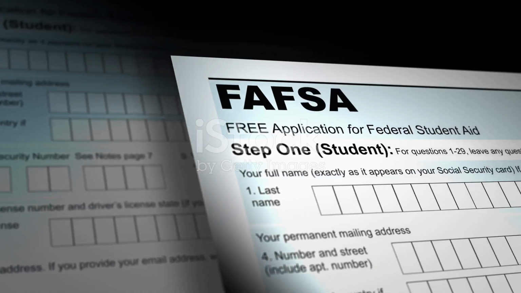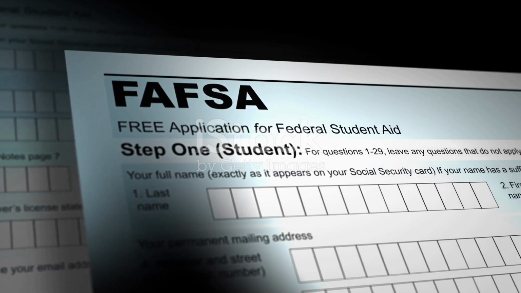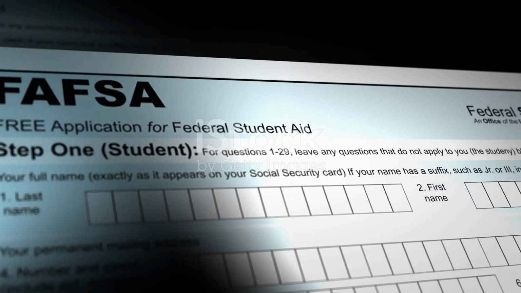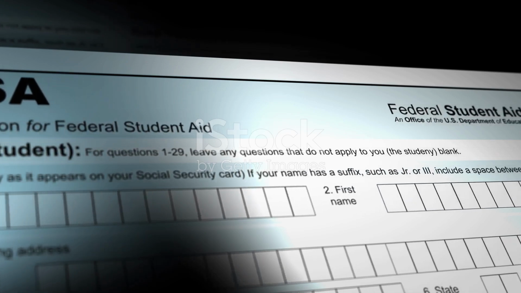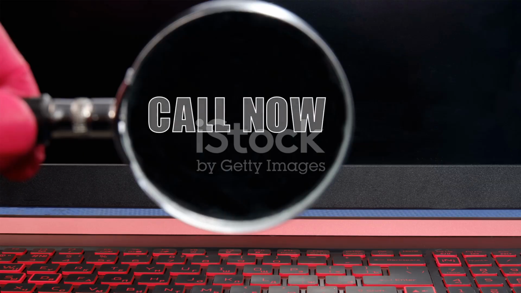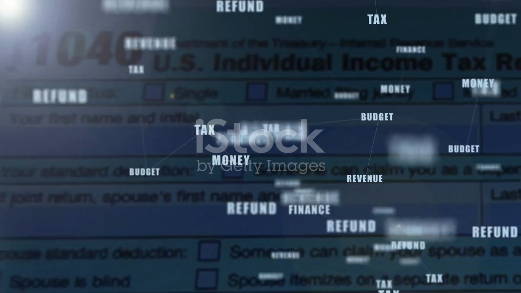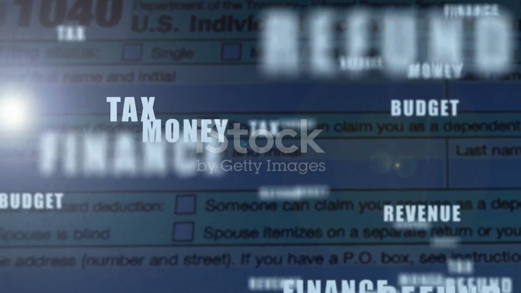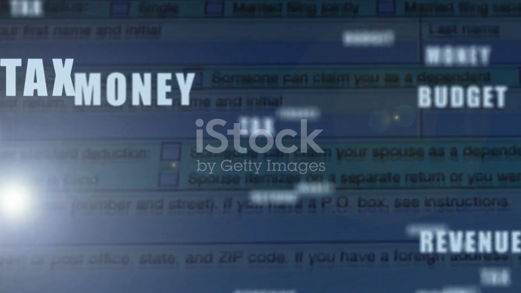Contact your loan servicer if you think you qualify for a federal student loan discharge, and they will guide you as to how to apply. To find out who your loan servicer is, log into your account at studentaid.gov and scroll down to My Loan Servicers section on your account dashboard, or call the Federal Student Aid Information Center, FSAIC, at 1-800-433-3243.